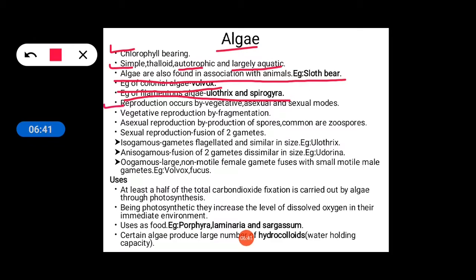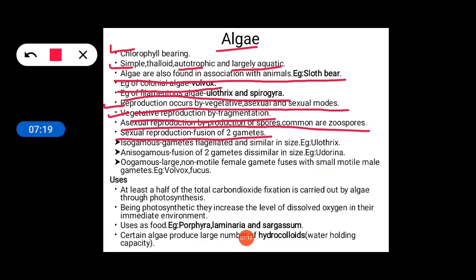And the next point is that reproduction occurs by vegetative, sexual and asexual modes. In algae, the reproduction takes place by three modes. They are vegetative, asexual and sexual modes. The vegetative reproduction is by fragmentation. Asexual reproduction is by production of spores, commonly zoospores. And what happens in asexual reproduction? Zoospores are formed, and in sexual reproduction there occurs fusion of two gametes.